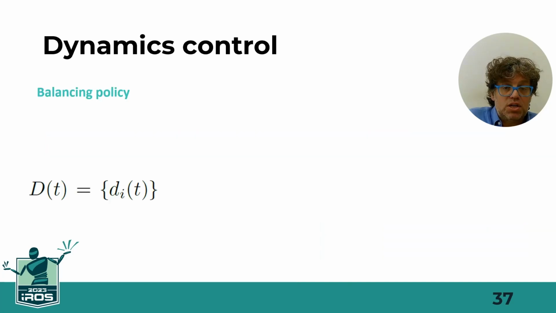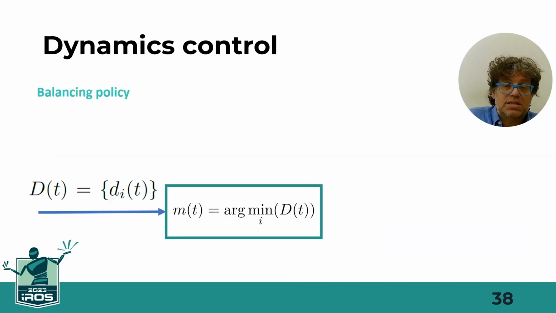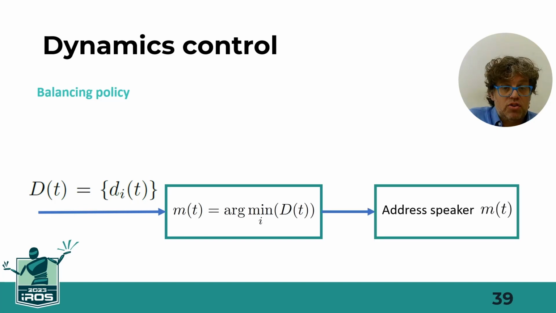The balancing policy considers the dominance and it selects the speaker whose dominance is lower, meaning the one who has spoken less. The robot will address this speaker to balance participation.